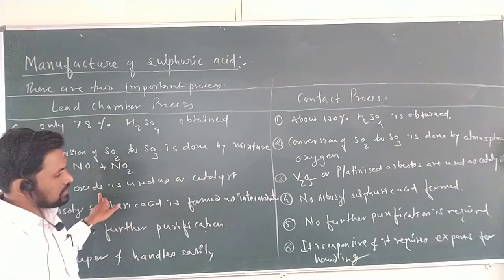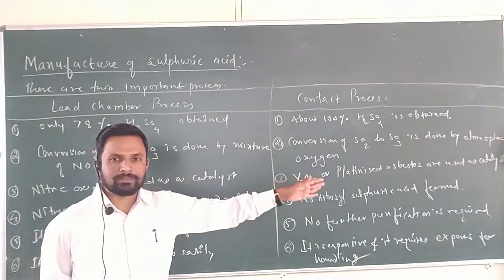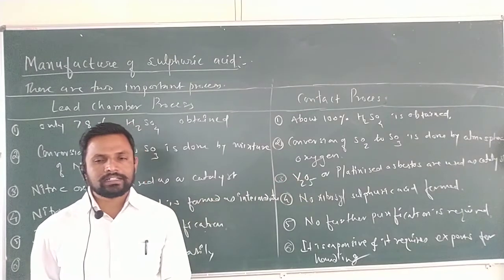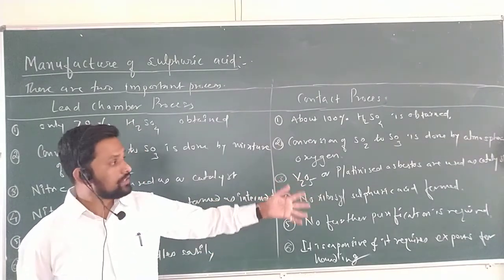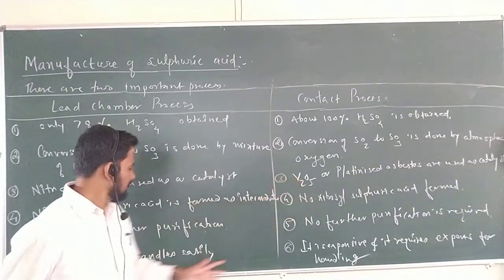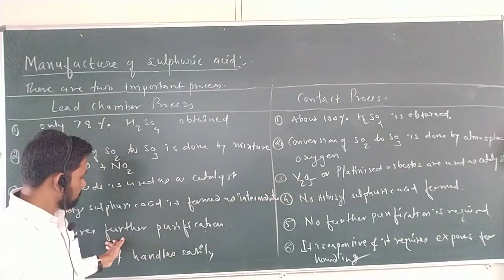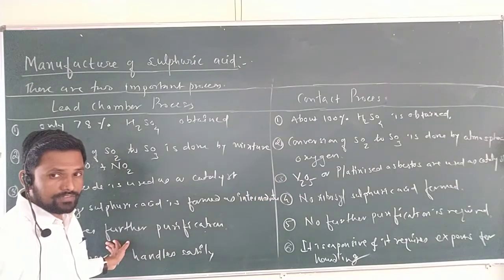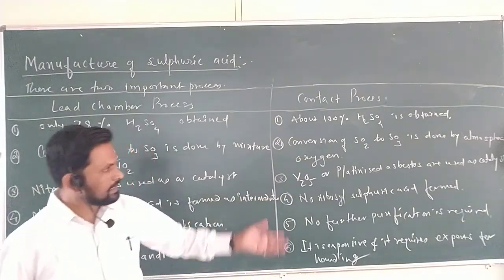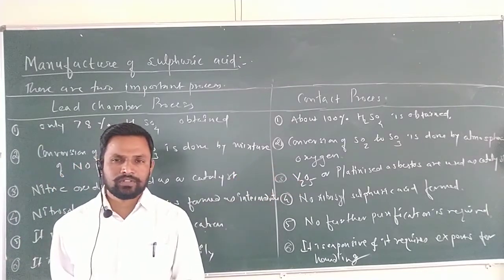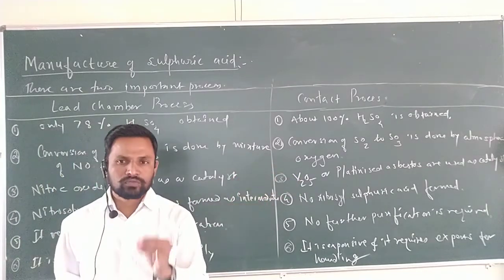Here, nitric oxide is used as a catalyst in the lead chamber process. In the contact process, vanadium pentoxide or platinized asbestos are used as catalysts, which are expensive, but here they are cheaper. But what is very important, in the lead chamber process you require further purification, but in the contact process you never require purification, as the product is already obtained in pure form.